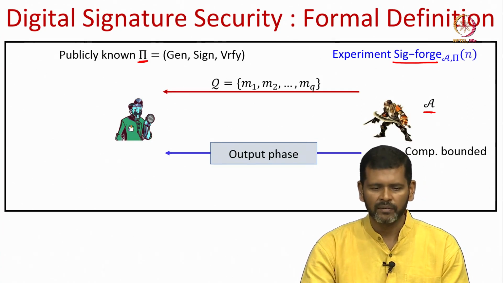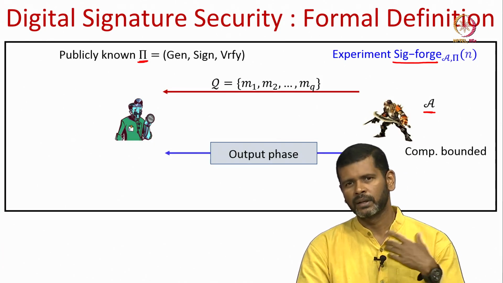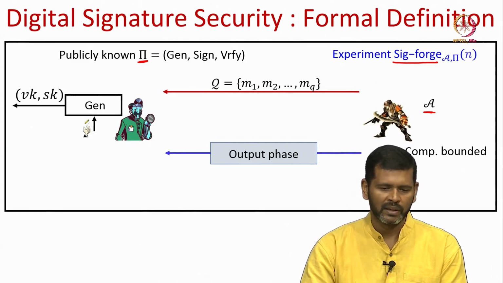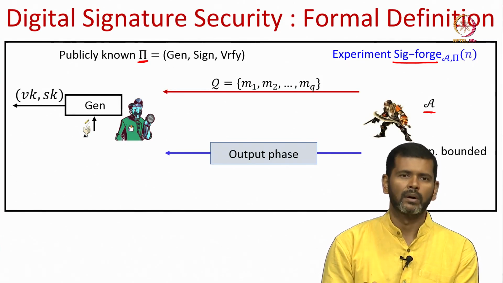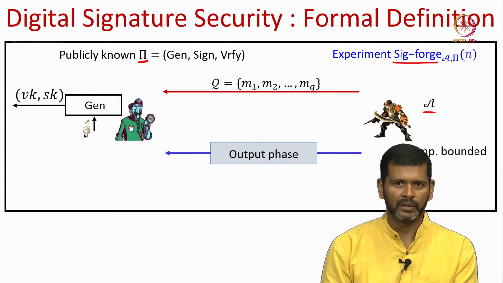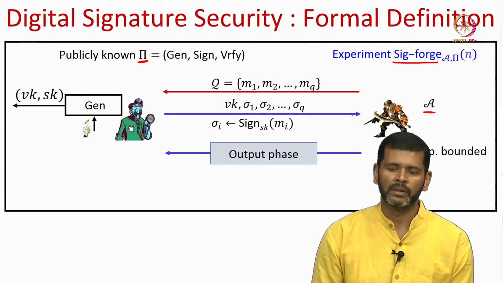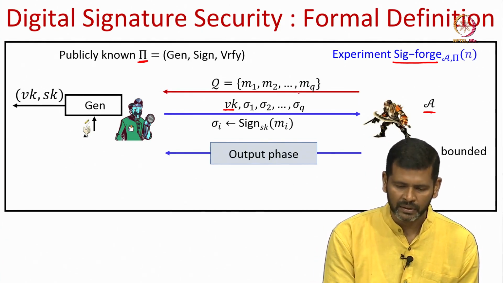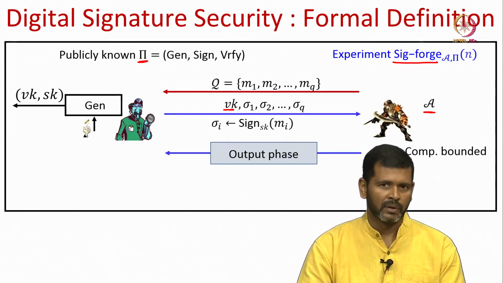So, those messages could be the adversary's favorite messages. To model that, in this experiment we provide the adversary a training where we tell the adversary, okay, you yourself get trained on messages of your choice, we will give you the signatures on those messages. To give the training to the adversary, the verifier will run the key generation algorithm, obtain a pair of verification and signing key, and the signing key is not revealed to the adversary, the verification key is revealed, along with the signature on the messages for which the adversary wants to see the signature.